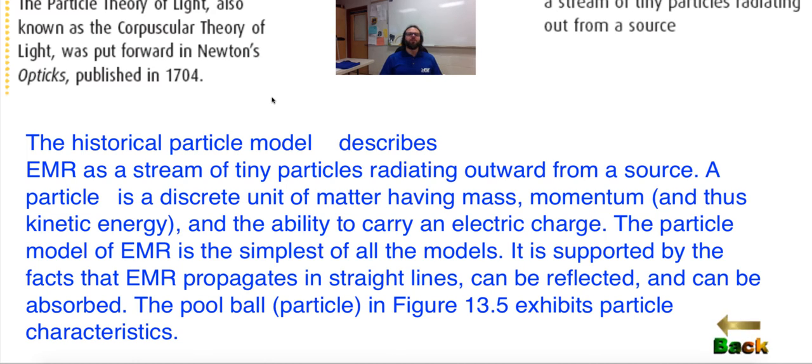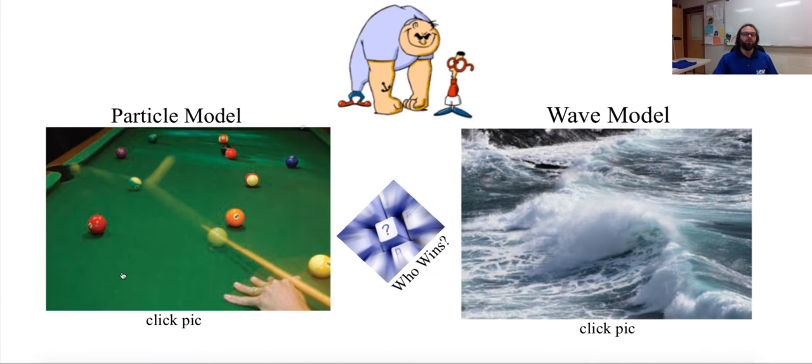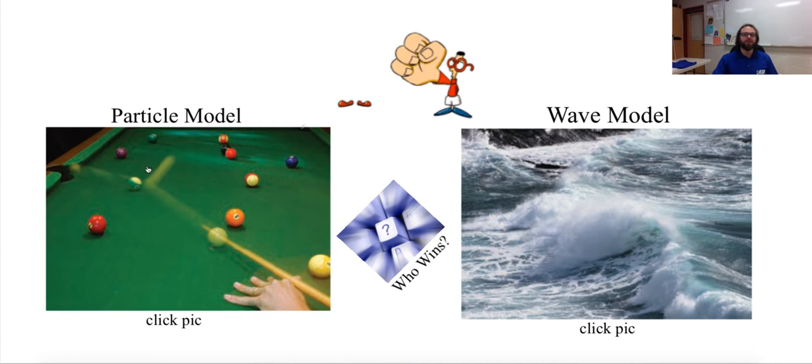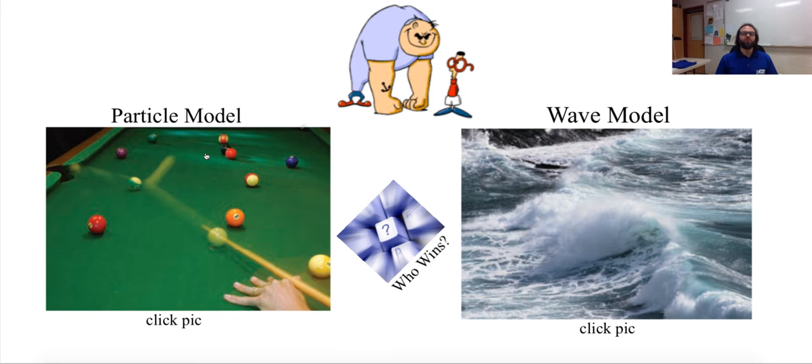The particle model of EMR is the simplest of all models. It is supported by the facts that EMR propagates in straight lines, can be reflected, and can be absorbed. The pool ball, which was in the picture before, exhibits this particle model. So right here, we have this pool ball which exhibits the particle model. It can be refracted, it can be absorbed. So many things can happen to it.